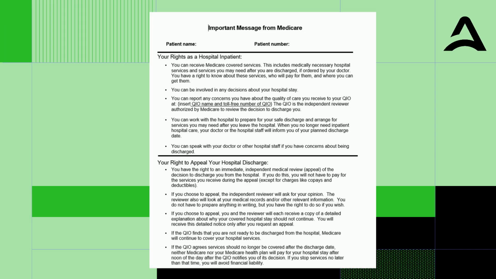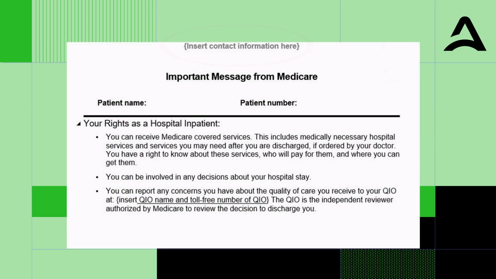Now, let's go step by step through the form and look at how it should be completed. On page 1, under the heading, insert your contact information here. The name, address, and telephone number of the hospital or Medicare health plan that delivers the notice must appear above the title of the form. You may insert your organization's logo, but it is not required.